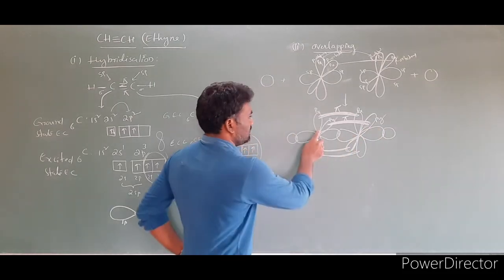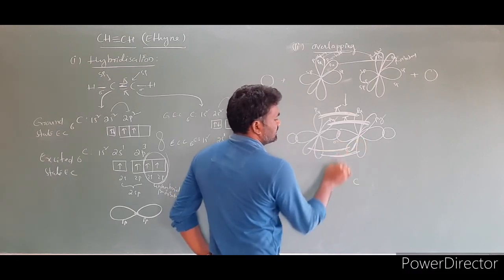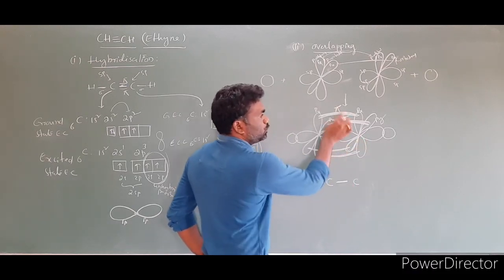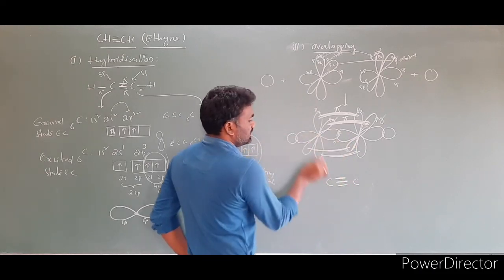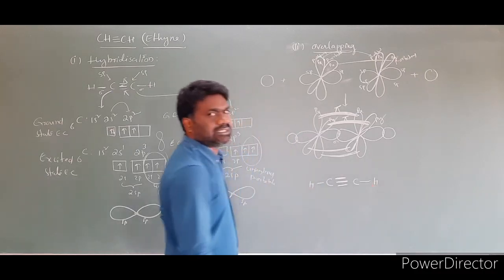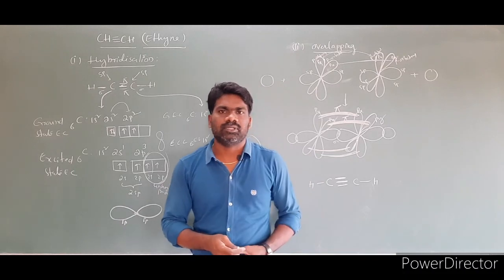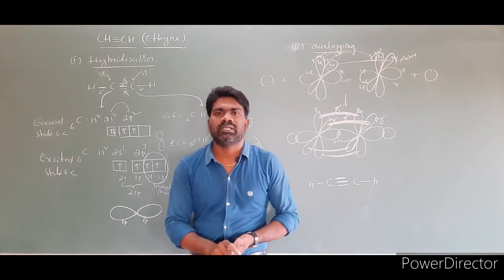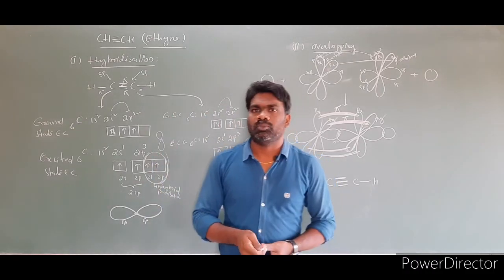Then what is the structure is carbon. This carbon I am writing. So first bond, this is the sigma bond. I wrote sigma bond. Two pi bonds. This is the first pi bond. This is the second pi bond. Two pi bonds. This is one sigma bond with hydrogen. This is the sigma bond. So this is the structure of ethyne molecule, CH triple bond CH. So this is the hybridization of the ethyne molecule.